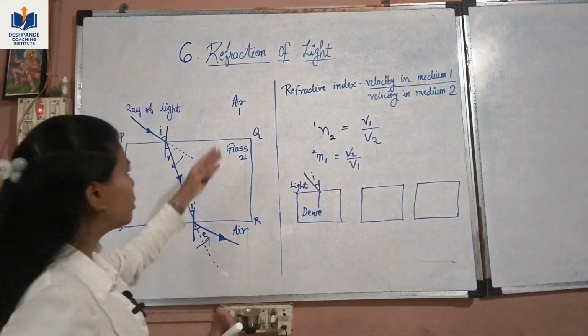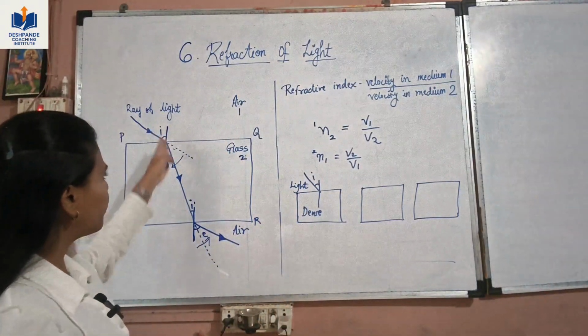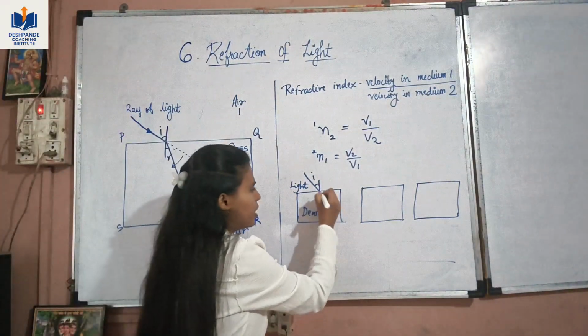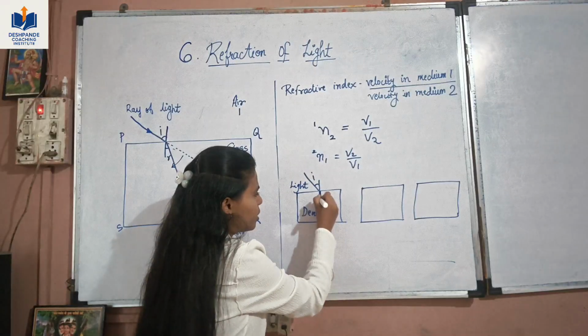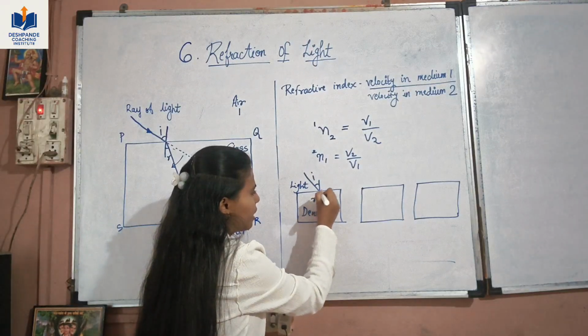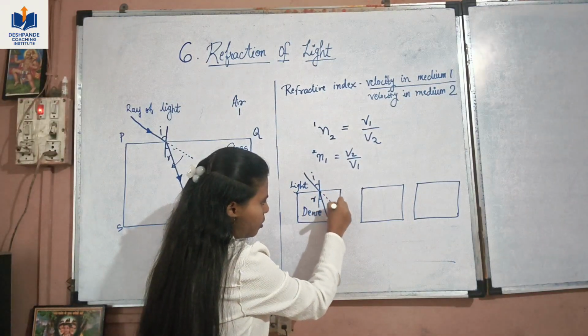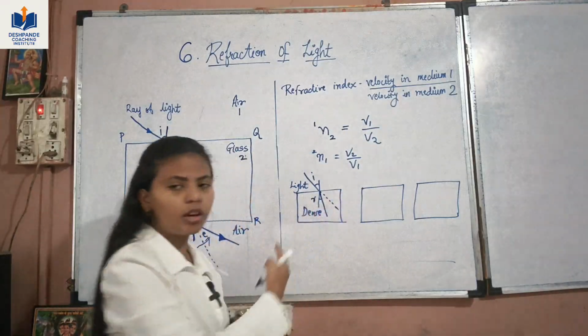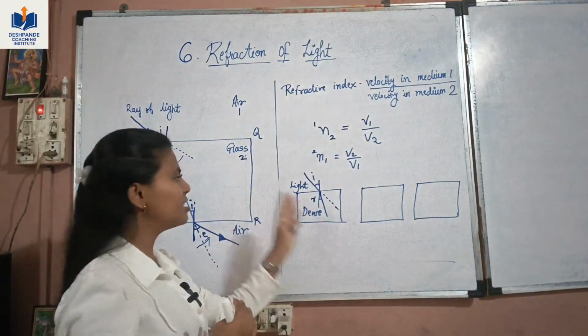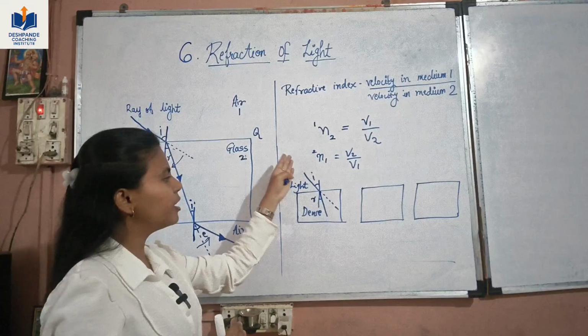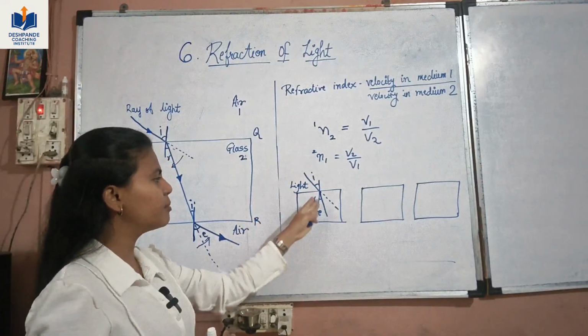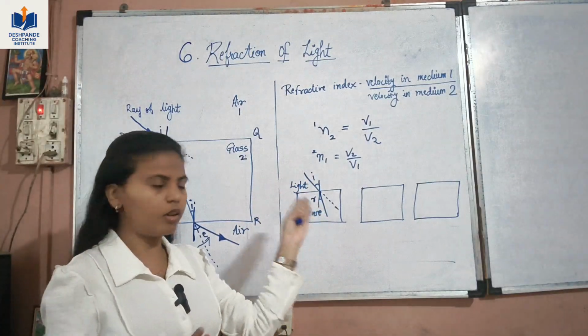What I have told you: from air to glass the ray bends towards the normal. So in the dense medium the ray bends towards the normal, and this is the angle of refraction. It was supposed to go like this but it bends towards the normal. This is the law in the refraction of light, that whenever light enters from a lighter to a dense medium it bends towards the normal.